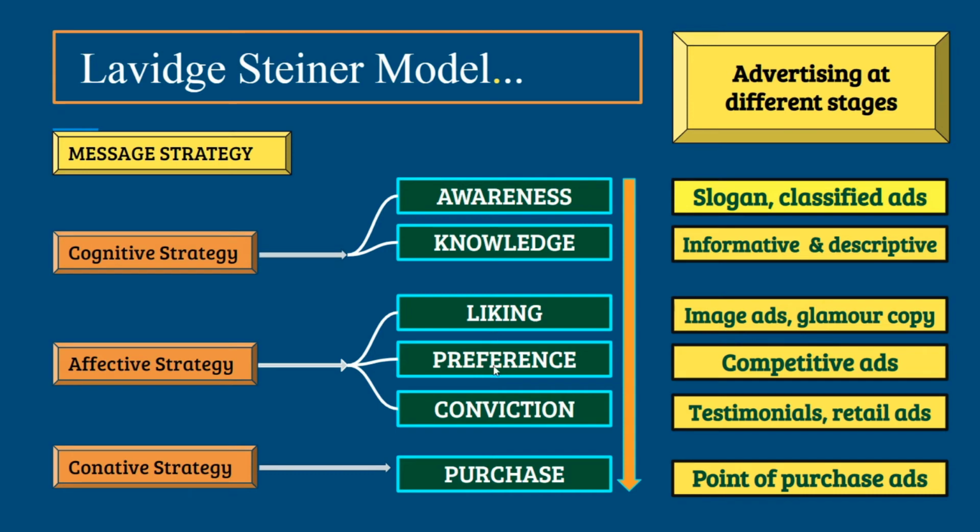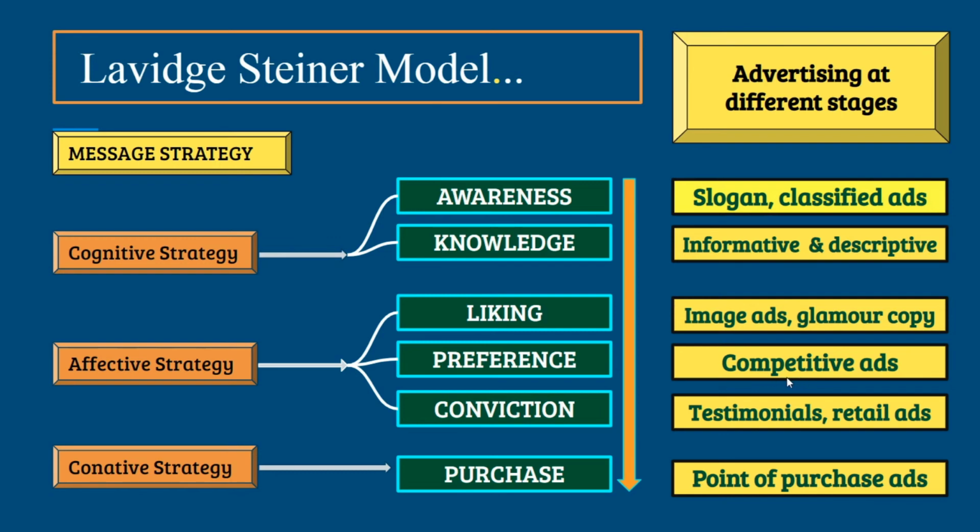Here in case of preference, advertisers want the consumers to disconnect from rival products and focus on their particular product. Advertisers need to highlight their brand benefits and unique selling points so that the customers, here in our case Lisa, can differentiate it from competitors' brands. Here, the preferred types of advertisements are competitive ads or persuasive copy, which clearly help the customer to differentiate between competitive brands.